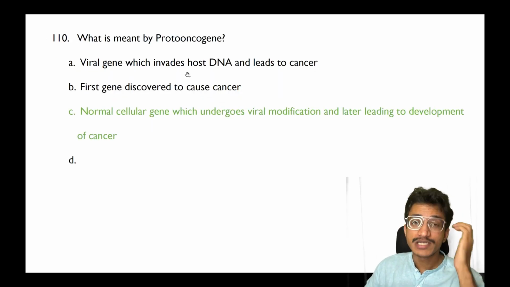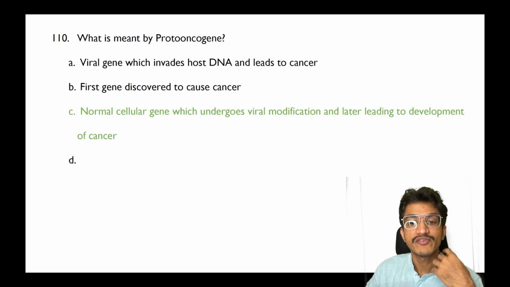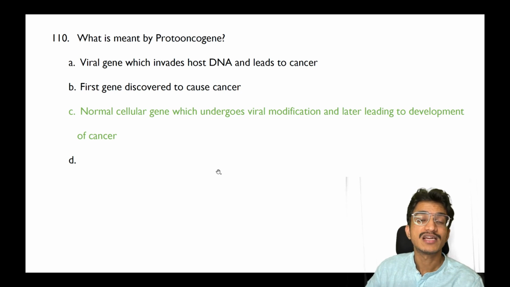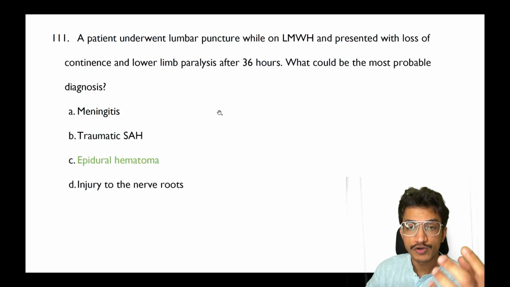What is a proto-oncogene? It is basically before oncogene. It is a gene which normally stimulates growth of the cells, but if it undergoes some modification and then leads to development of cancer, it is known as a proto-oncogene.